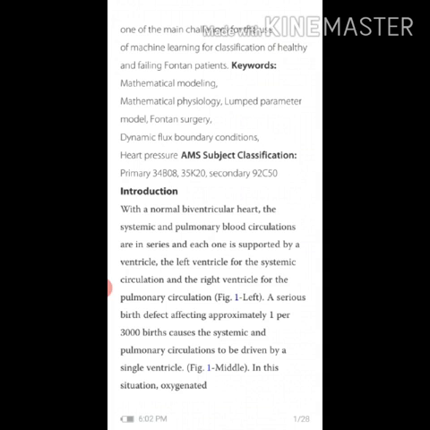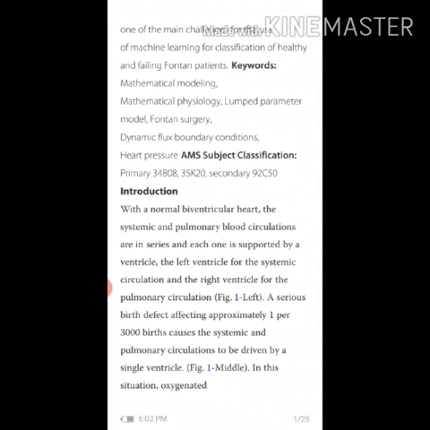With a normal biventricular heart, the systemic and pulmonary blood circulations are in series, and each one is supported by a ventricle, the left ventricle for the systemic circulation and the right ventricle for the pulmonary circulation.